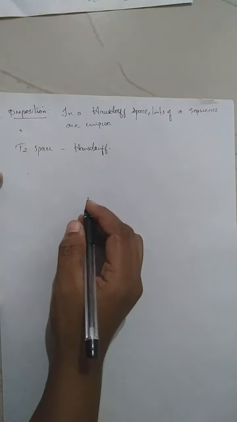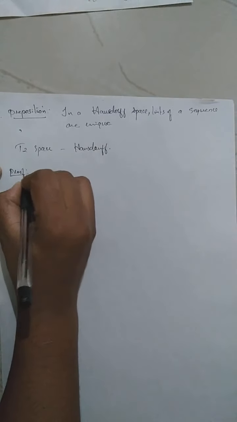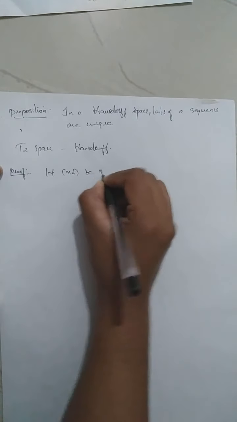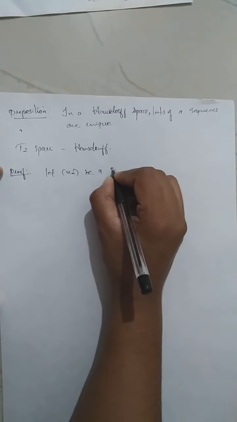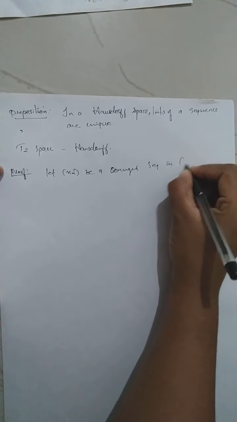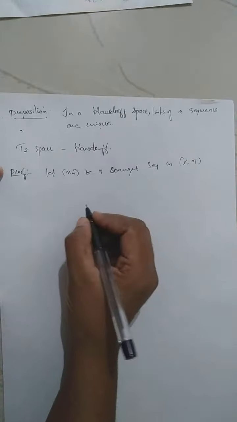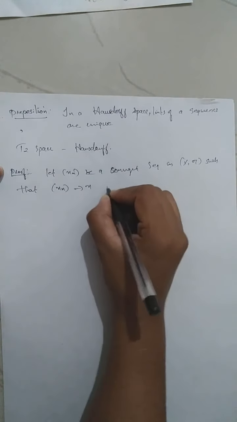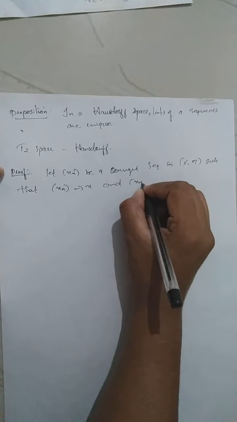To prove this proposition, let Xn be a convergent sequence in the topological space X, a T2 space, such that Xn converges to x and Xn converges to y.